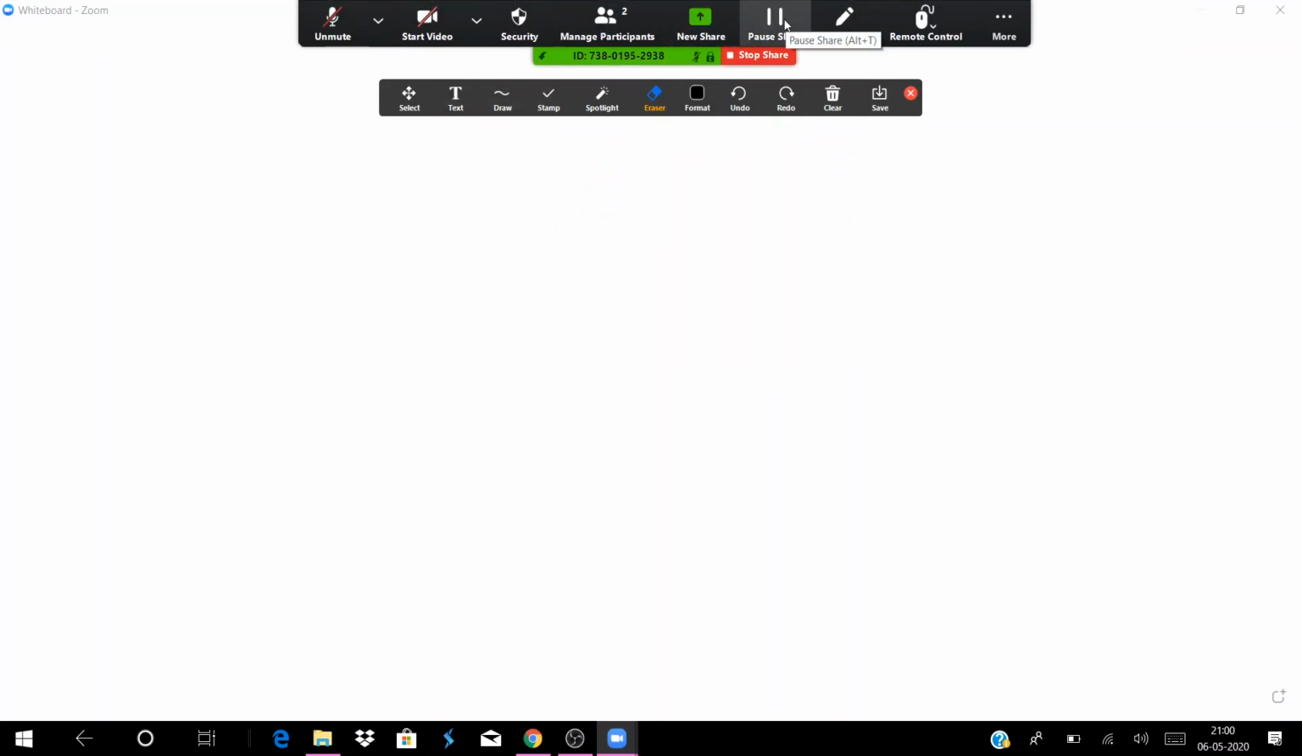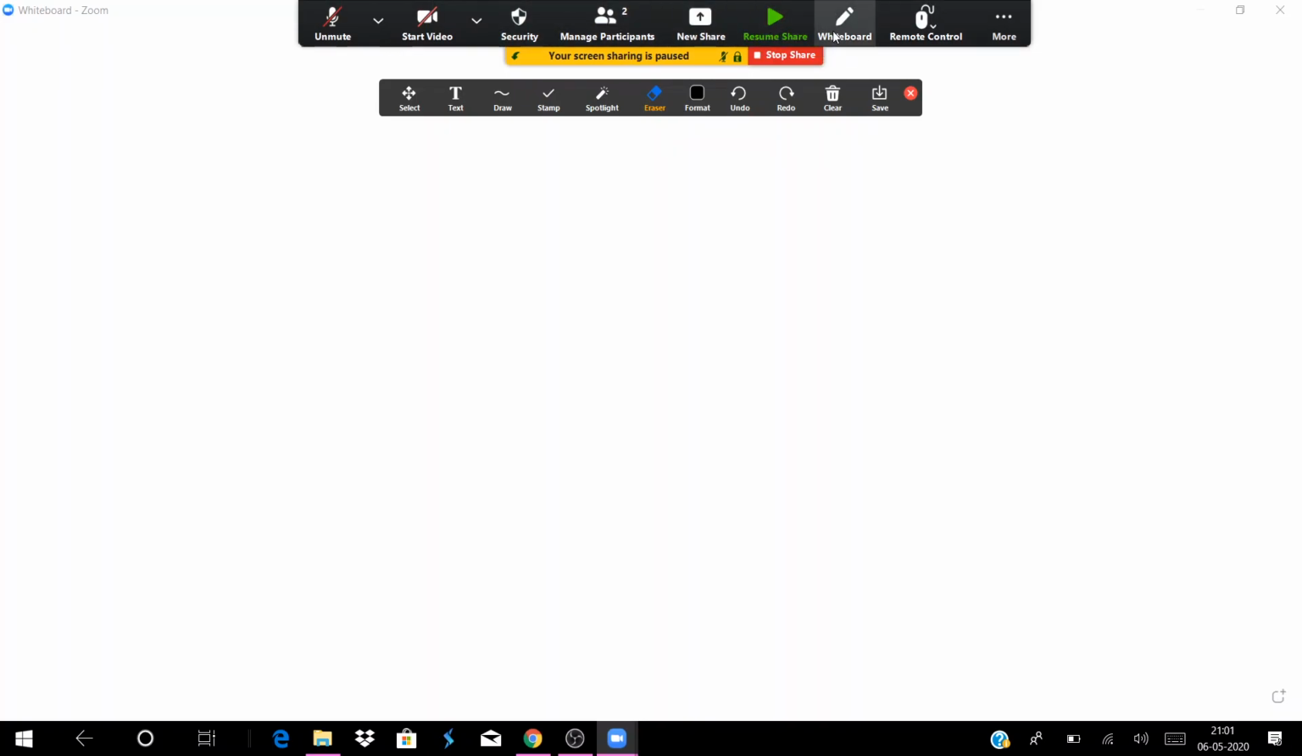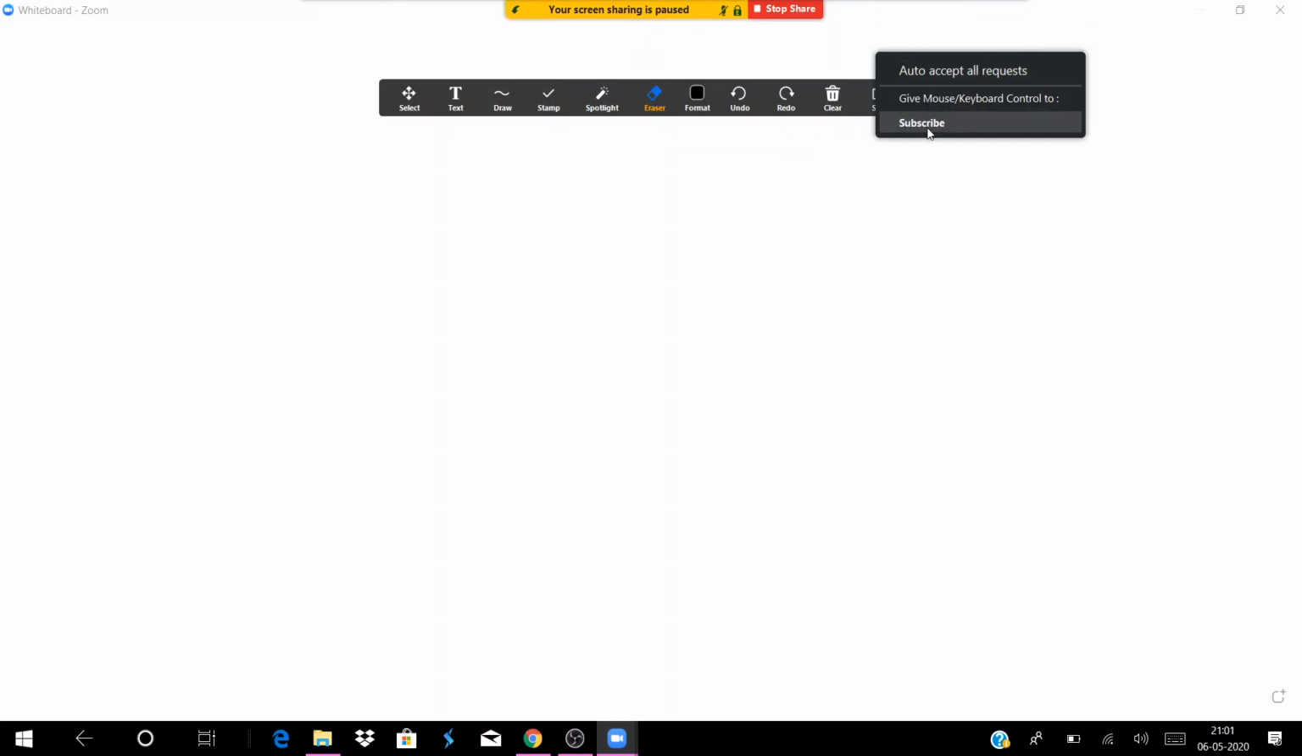Pause share. If you want to pause this and do other work on your laptop, you can just pause, but the other people will just see this window. They cannot see what happens there. And we know remote control, but if you give remote control to a subscriber, he will be controlling your mouse. That is what mouse control is.